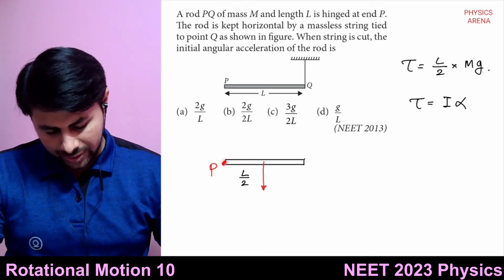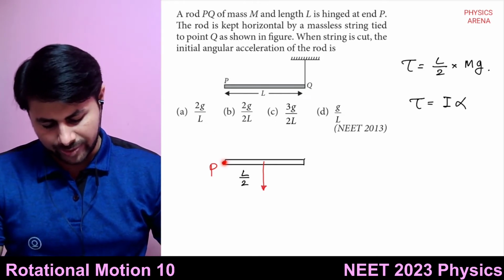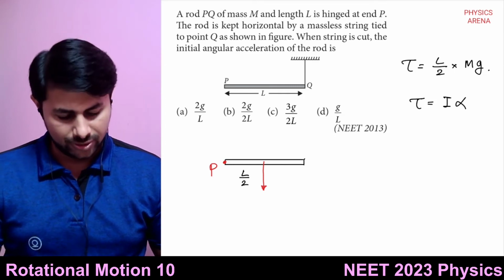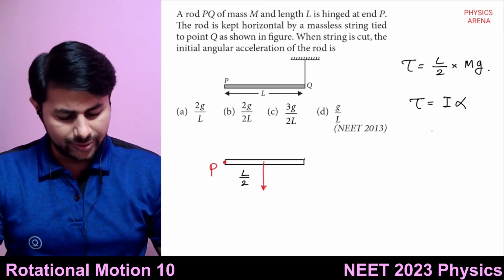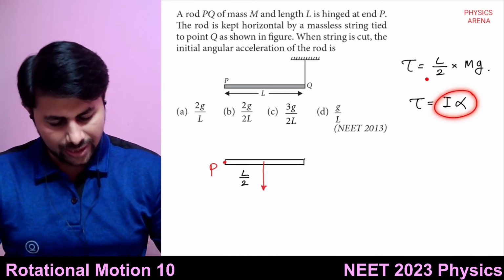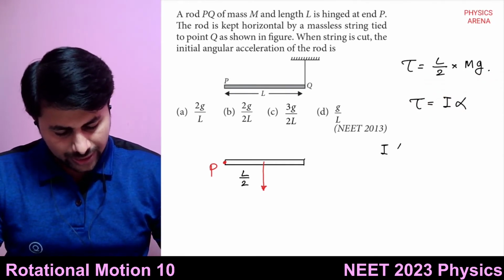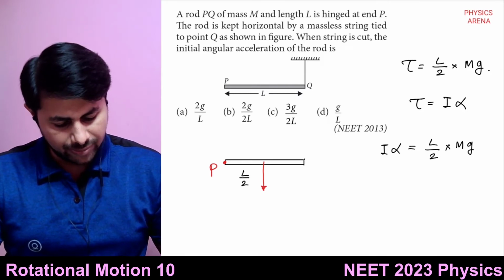We want the formula about an axis which passes through one of its edges. First of all, I will equate this: I alpha equals L by 2 multiplied by mg.